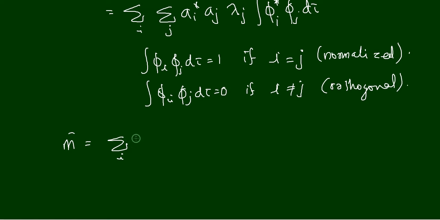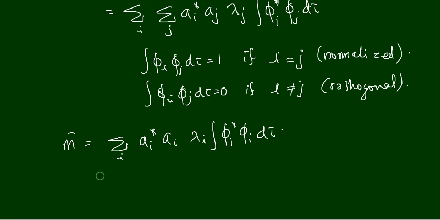So now we can write sigma i ai star, and instead of aj we can write ai, because i is equal to j. Then we write lambda i integral phi i star phi i d tau.